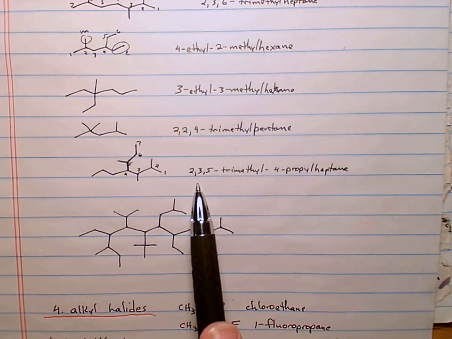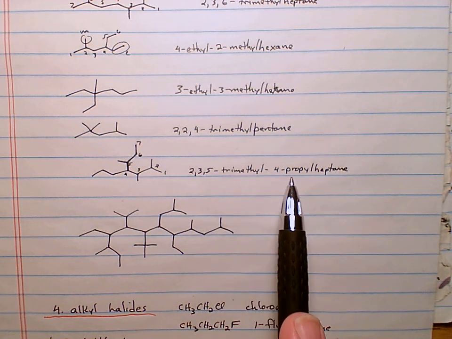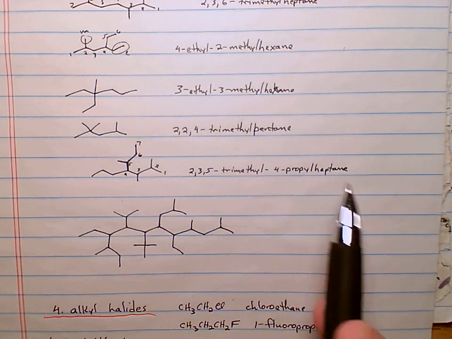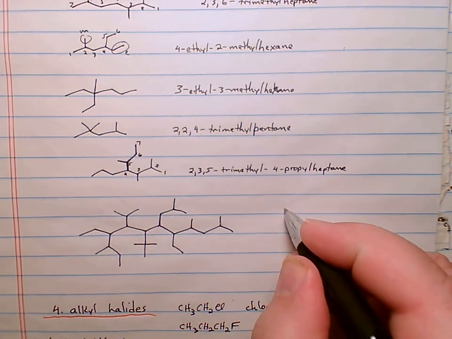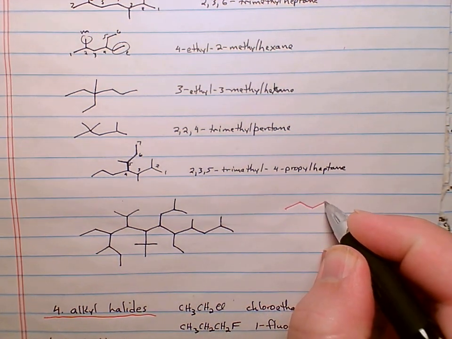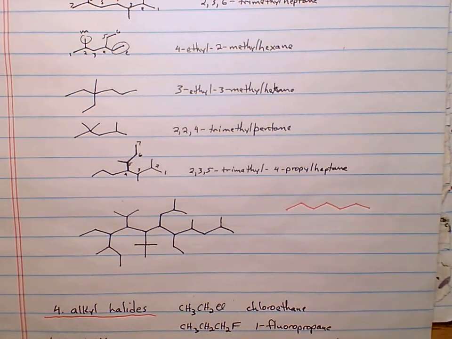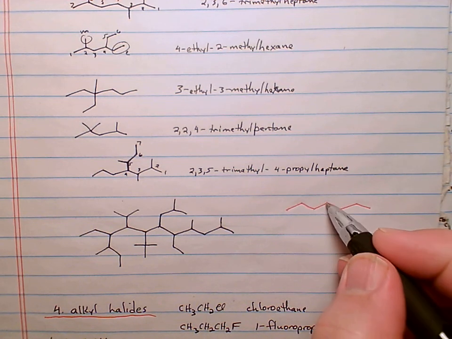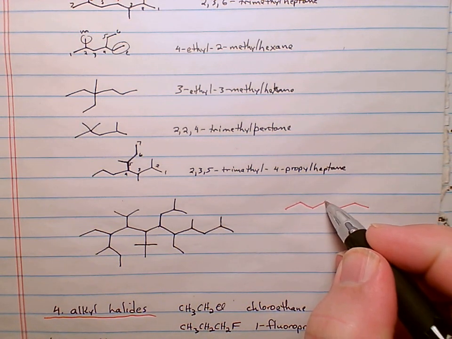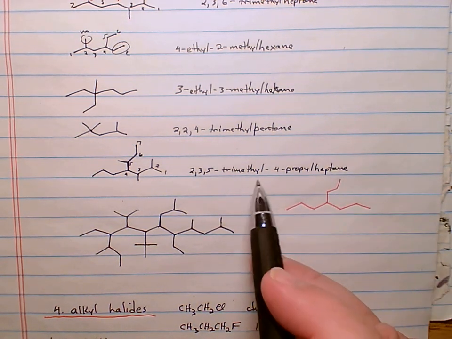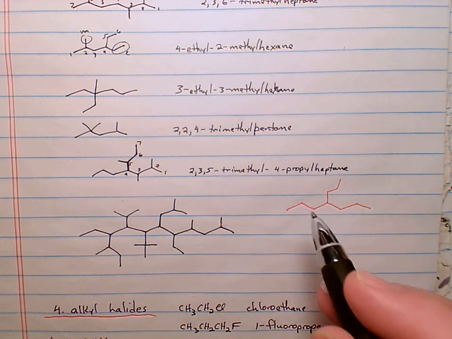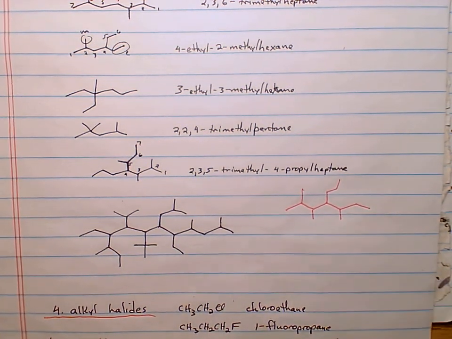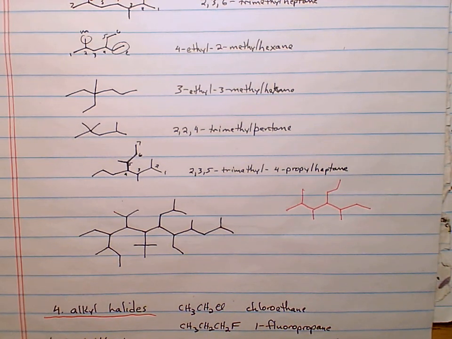Because if I said, okay, 2,3,5-trimethyl-4-propylheptane, and I wanted to draw that, start at the end. Heptane. 1, 2, 3, 4, 5, 6, 7. Okay. 4-propyl. 1, 2, 3, 4. Here's carbon 4. Propyl is 3 carbons. 1, 2, 3. 2, 3, 5 trimethyl. 2, 3, 4, 5 trimethyl.